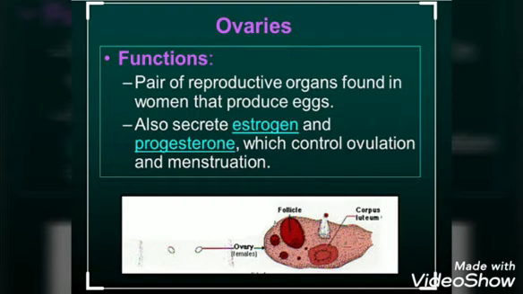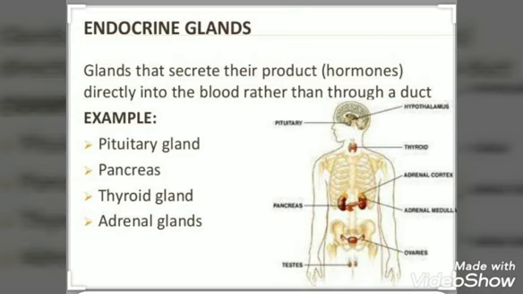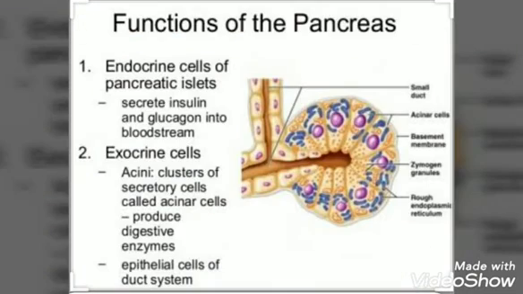On the other hand, in a female, there are ovaries which secrete estrogen and progesterone. Their main function is to produce sex cells in the female body, that is the egg or ova, and they are also responsible for the sexual maturity in a female, like enlargement of the breast and changes that occur during pregnancy. Now we will study about the endocrine glands which are present in both male and female body. Let us first study about the pancreas.